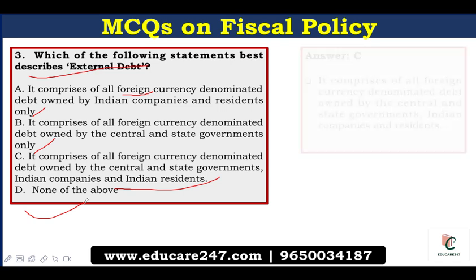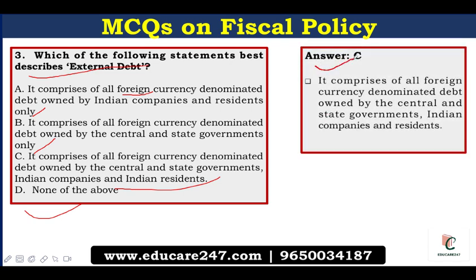So the correct answer here is C. That is, it comprises of all foreign currency denominated debt which is owned by the central governments, state governments, the Indian companies as well as residents. It includes loans, including interest which must be paid in the currency in which the loan was made. To earn the needed currency, the borrowing country may sell and export goods to the lending country. It is also referred to as a foreign debt.